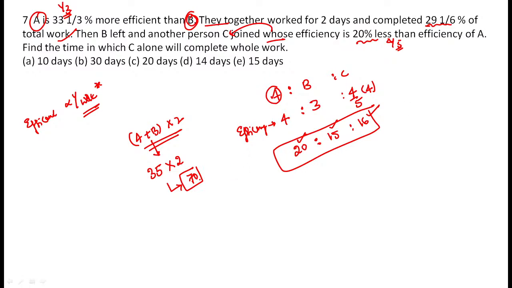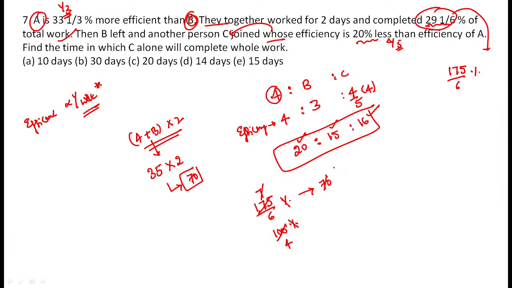Now these 70 parts of work are exactly equal to 29 1 by 6 percent. So the value becomes 175 by 6 percent. You can see here 175 by 6 percent of value is exactly equal to 70 units. And total work is always 100 percent. So the percentage cancels.